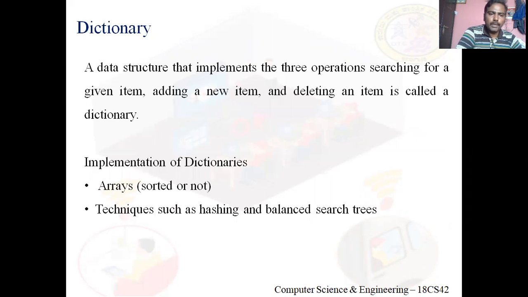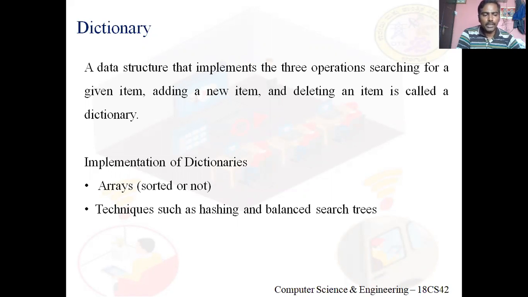So dictionary means a data structure that implements 3 operations. Any data structure you yourself can implement, and in that data structure, you implement 3 operations: one, searching for an item; next, adding an item; next, deleting an existing item.